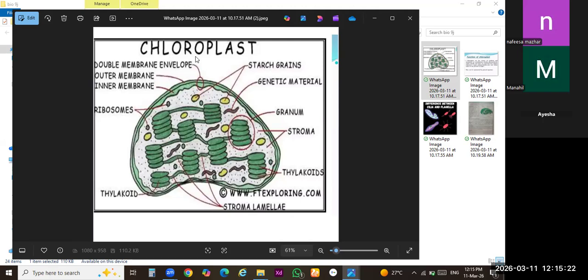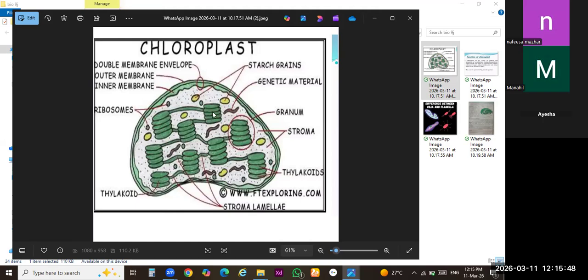One most important feature of chloroplast is chloro. Chloro, the name, indicates chlorophyll. This organelle has a sufficient amount of chlorophyll in these stacks. The photosynthetic activity of the plant body is just because of these chloroplasts. Chloroplast means having chlorophyll.